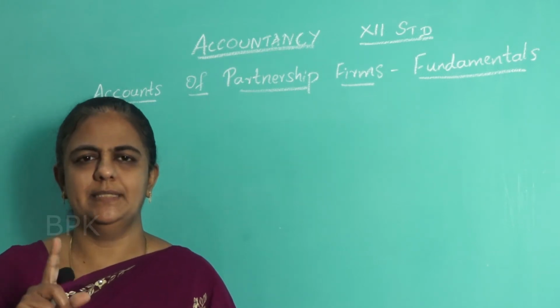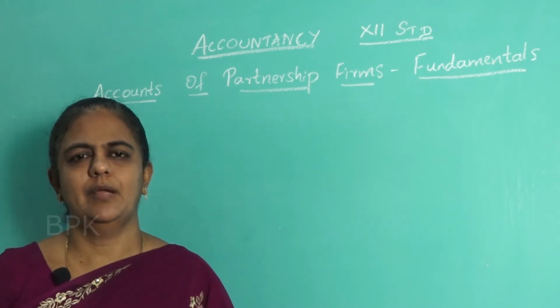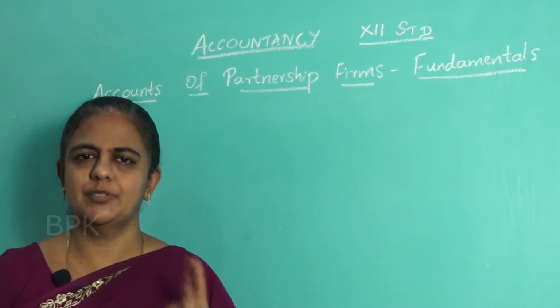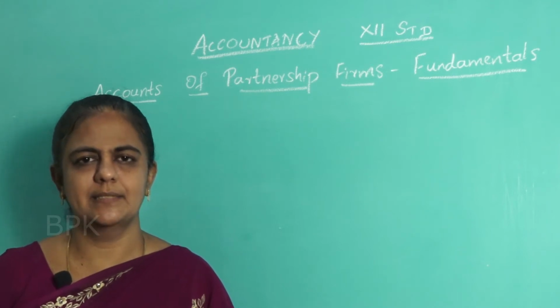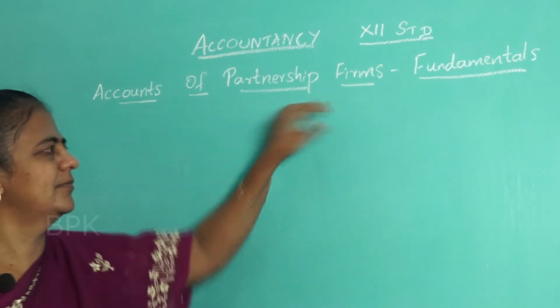So one person now becomes two. When one single person becomes two persons running a business, it is called partnership form of business.